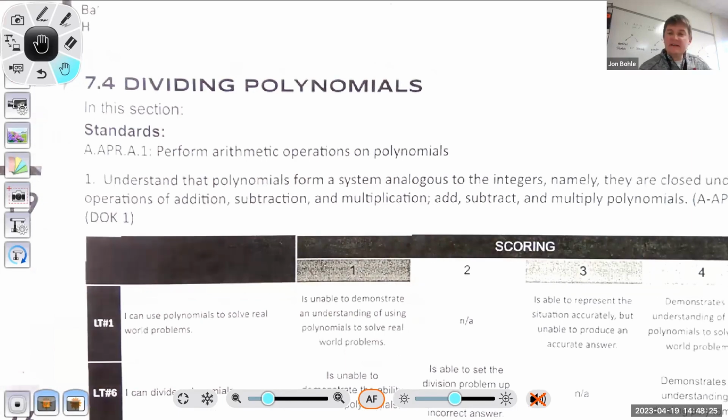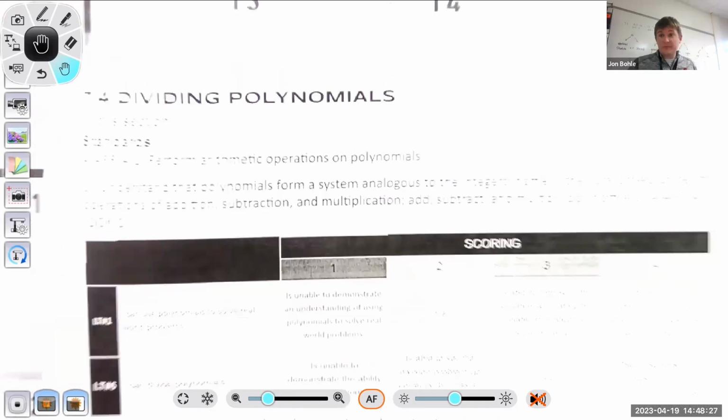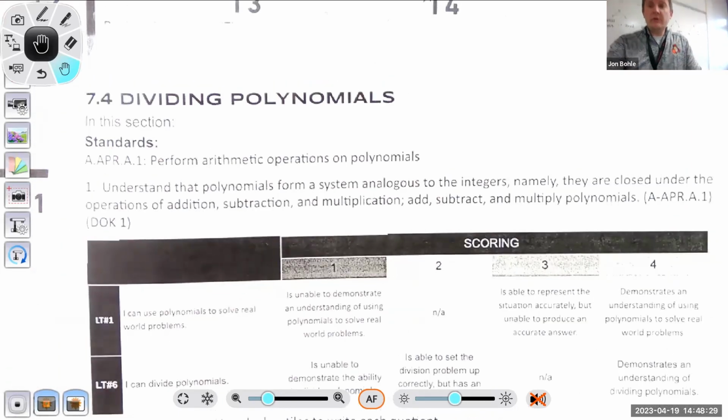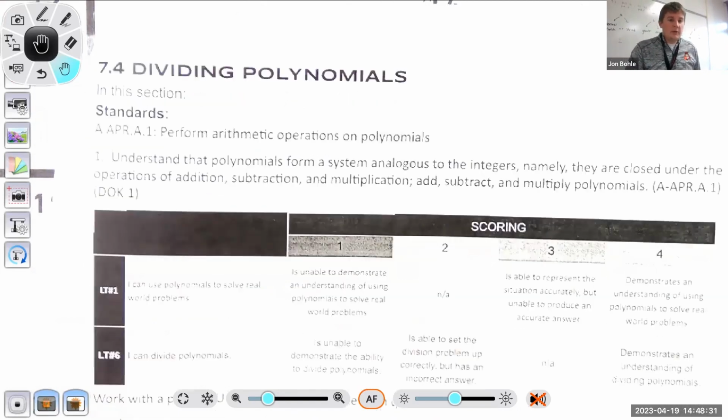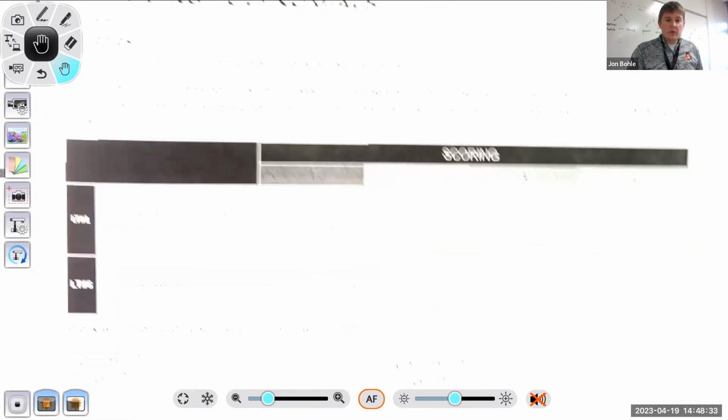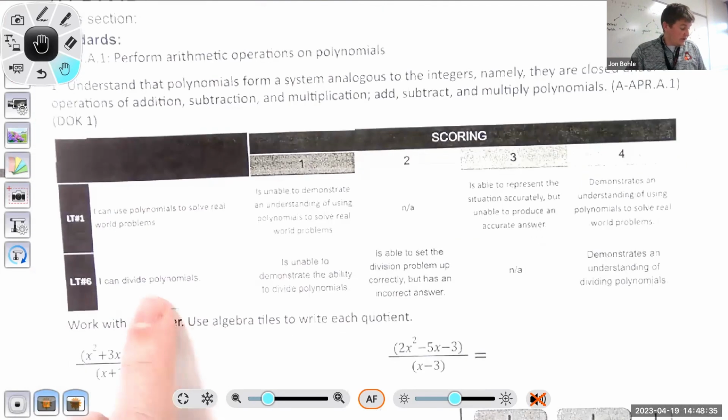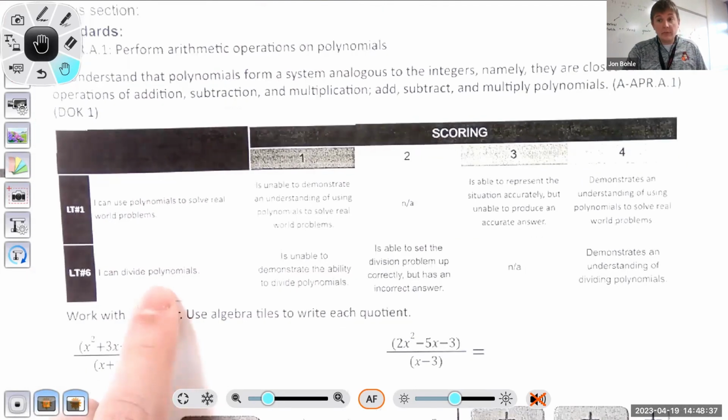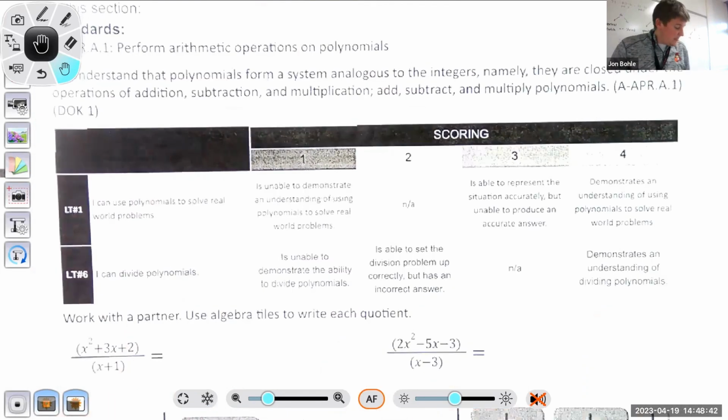All right, folks, we are on the last section of the first half of chapter 7, which is going to be over dividing polynomials. With one learning target that we're going to focus on today, which is that you're going to have the ability to divide polynomials. And this is how we're going to grade it.